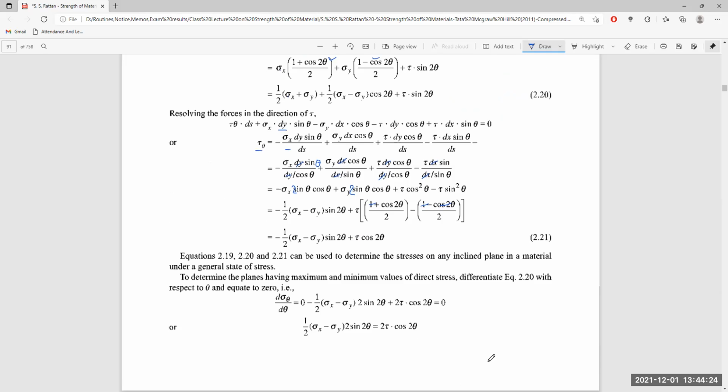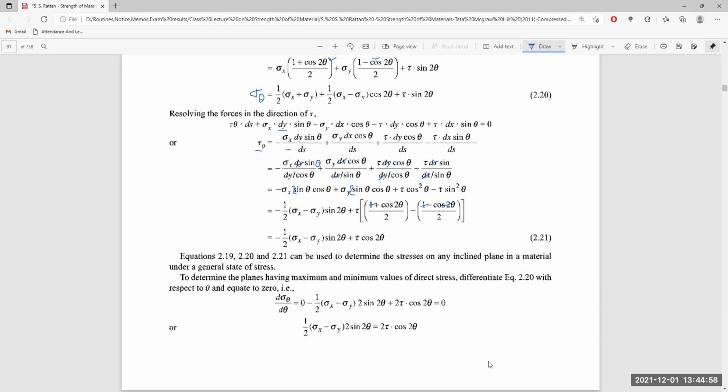Now we can use these equations to determine the stresses on any inclined plane in a material under a general state of stress. To find the planes having the maximum and minimum values of direct stress, we have to differentiate equation 20, that is sigma theta, with respect to theta, because theta is the only parameter, while sigma x, sigma y and tau are fixed constant values for their respective stresses.